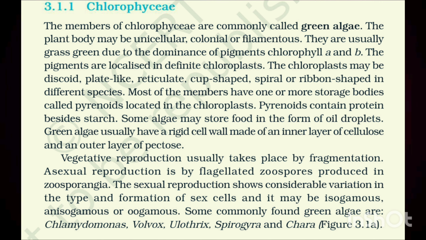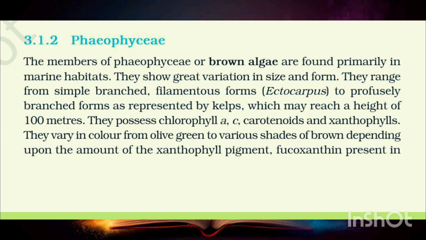Figure 3.1a. Phaeophyceae. The members of Phaeophyceae, or brown algae, are found primarily in marine habitats. They show great variation in size and form. They range from simple branched filamentous forms, Ectocarpus, to profusely branched forms as represented by kelps, which may reach a height of 100 meters. They possess chlorophyll a, c, carotenoids, and xanthophylls.